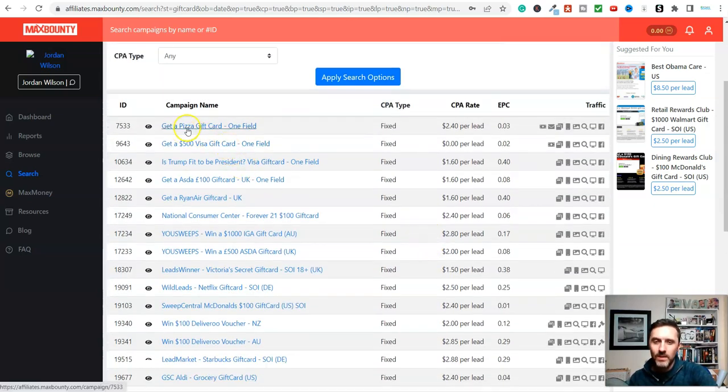So we can see, get a pizza. This is how much you get paid per lead. And we can see all of the different ways you can drive traffic to this. And we're going to be using YouTube for this because it works awesome. And it can generate you money for months and even years from now, which sounds ridiculous.